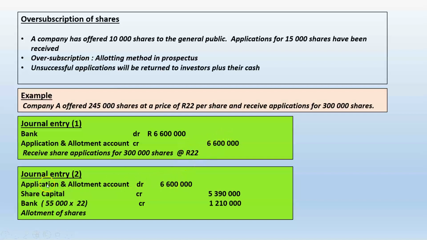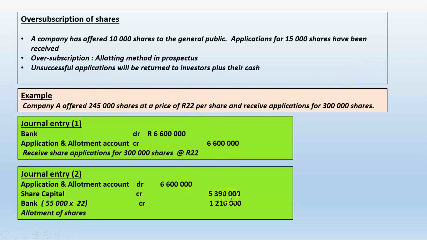So we're going to debit the application and allotment account. We're going to credit our share capital account, but only with the maximum that we can: 245,000 multiplied by 22 Rand, which gives us 5,390,000. So I can only credit my share capital account with the number of shares that I wanted, the actual amount that I wanted to raise, 245,000 shares at 22 Rand.